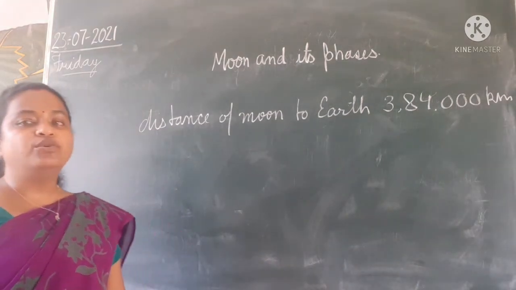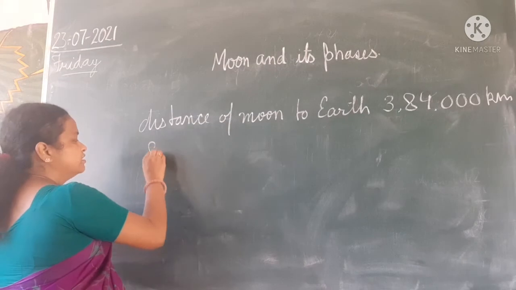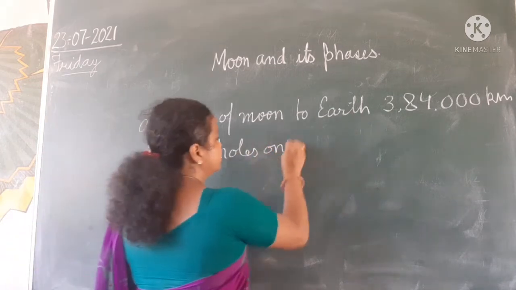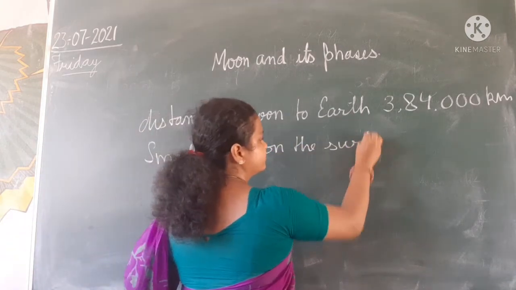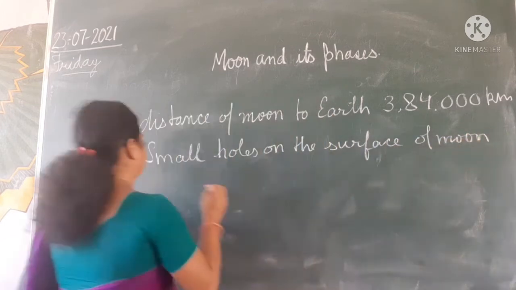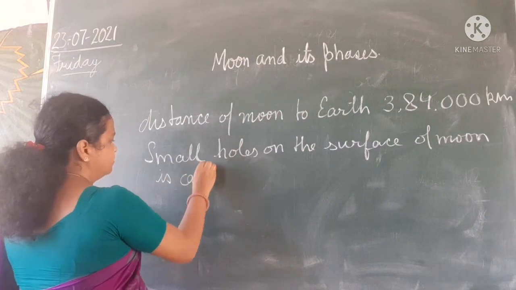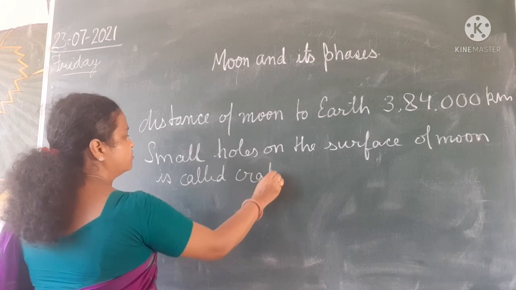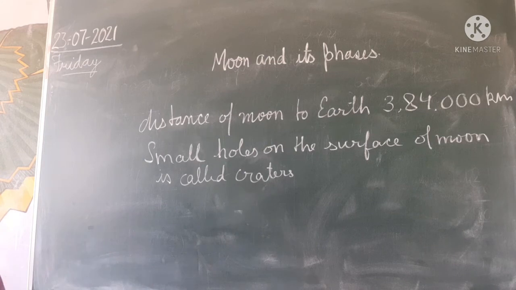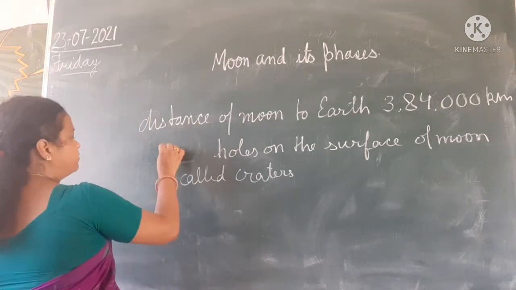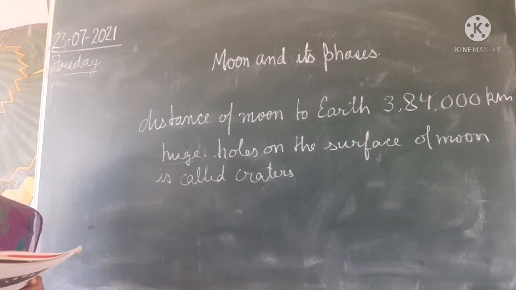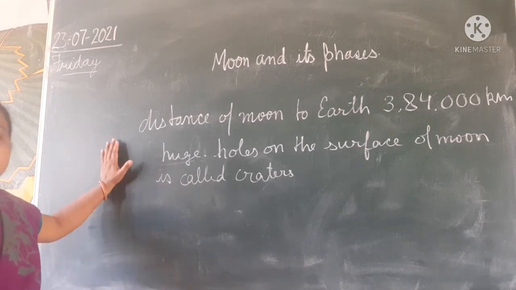The surface of the moon has small holes that are called craters. We can say small holes here, and a huge hole. So, in spite of being called small, there are very big holes on the surface of the moon, which are said to be craters. This is about your moon.